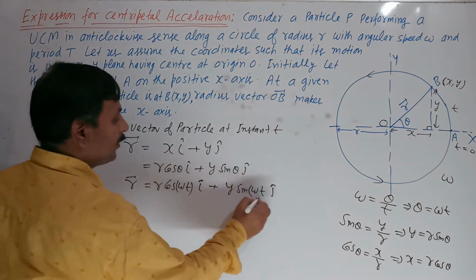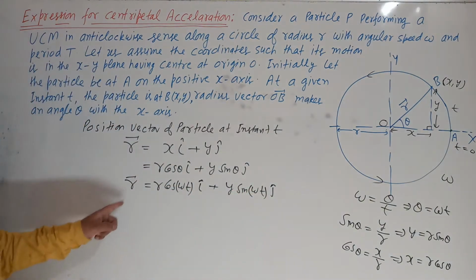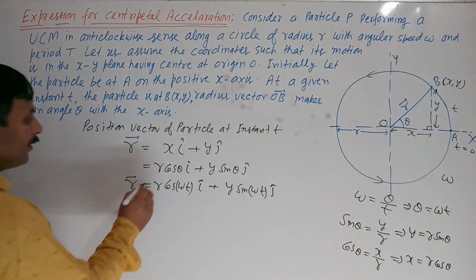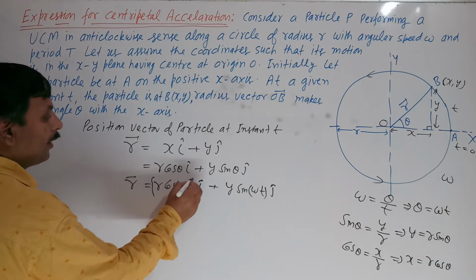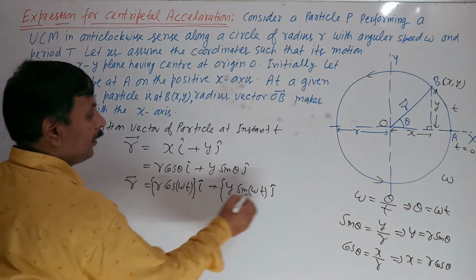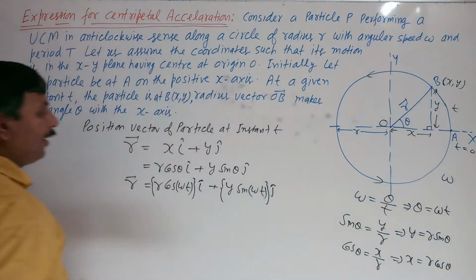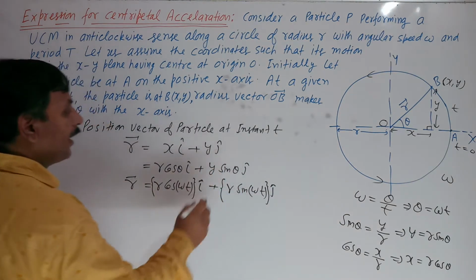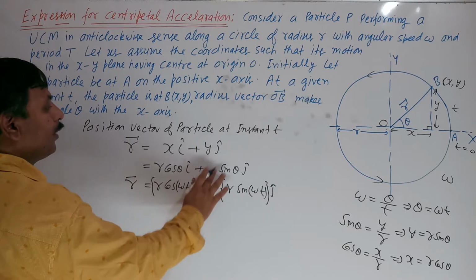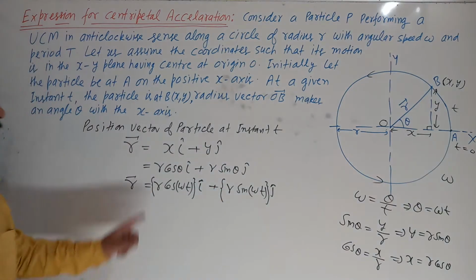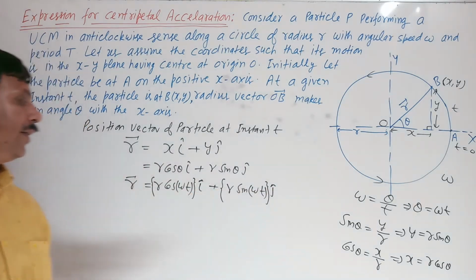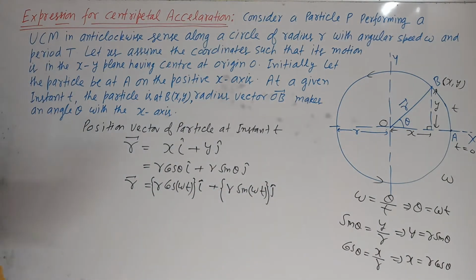This will be the position vector of the particle at any instant. Sorry, y is equal to r sin theta. So see here, r cos omega t i cap plus r sin omega t j cap. This will be the position vector.